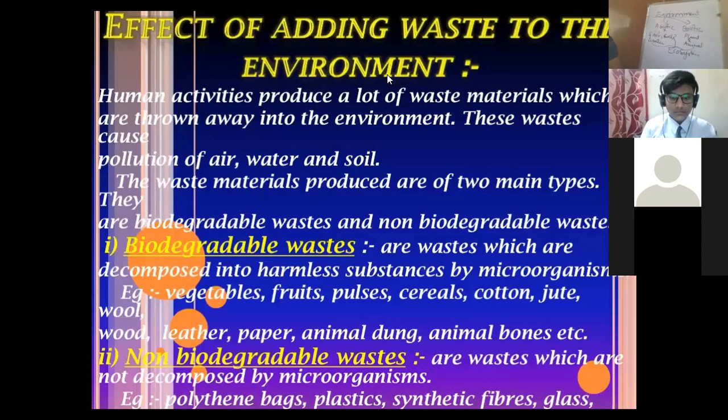Or ecosystem can be defined as the interaction of organisms with each other, or interaction of both biotic and abiotic components of the environment, which is a self-sufficient system.